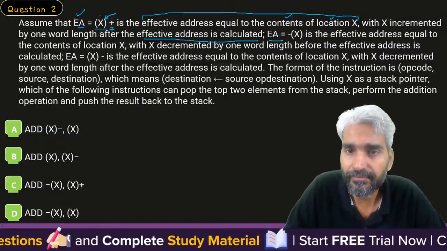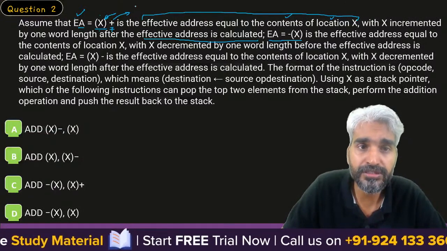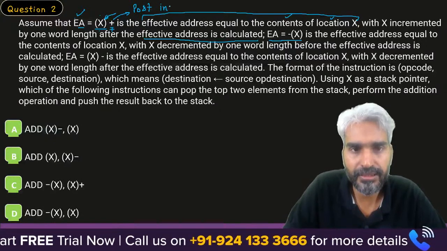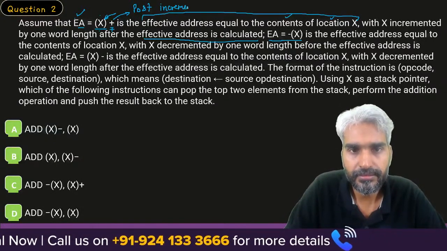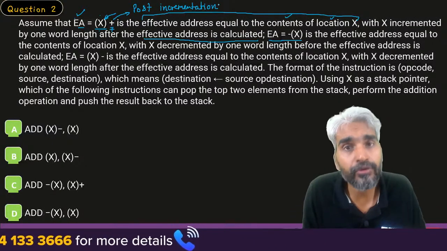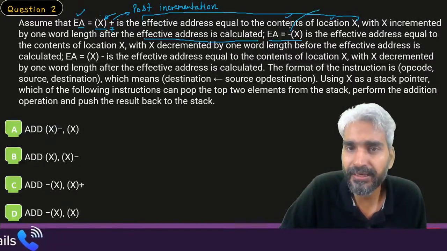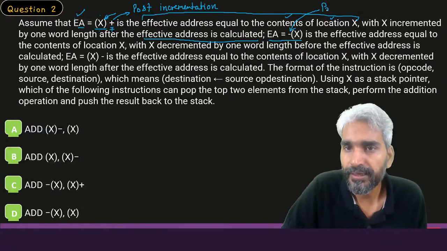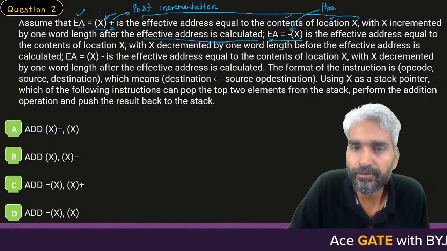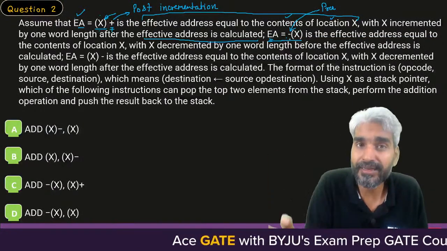Now, if you are saying minus of X, please look at this. This plus is the post incrementation. That is, first you will evaluate the effective address, then you will increment the value of X. But here this minus will represent pre-decrementation. So to calculate the effective address, first we have to decrement the value of X and then access the content of that memory location.